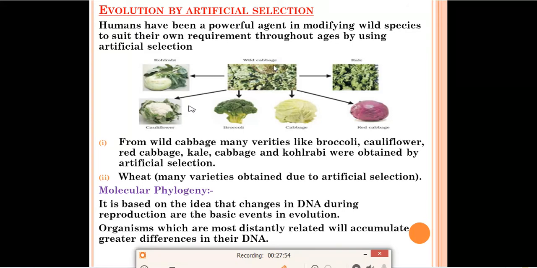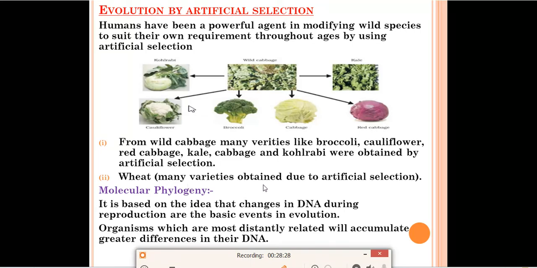For example, there is wild cabbage. It was present in nature. From this wild cabbage, humans have made kohlrabi, cauliflower, broccoli, cabbage, red cabbage, and kale. So many varieties were made from wild cabbage, and this was made by man. Six varieties were obtained by artificial selection. These are all made by artificial selection.